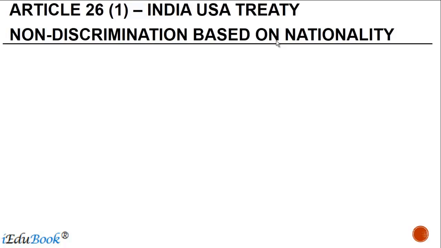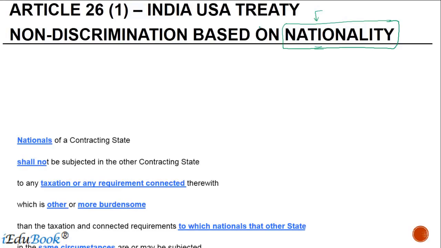So let us look at Article 26, Paragraph 1 of the India-USA Treaty. This basically deals with non-discrimination for nationality. So if there is a discrimination which is based on nationality, that is something which is supposed to be dealt with in this article.